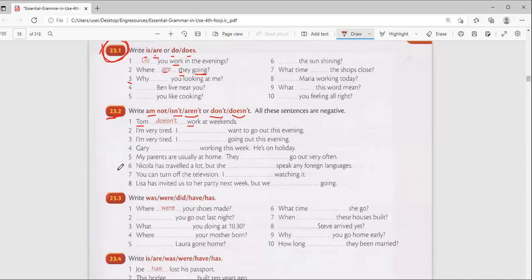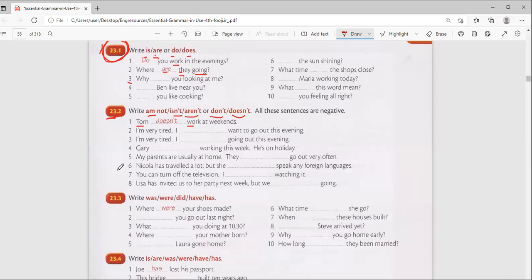Very often, often. It's not sometimes, but often, always. So they don't, yes, they don't, because they, plural, they don't go out very often.